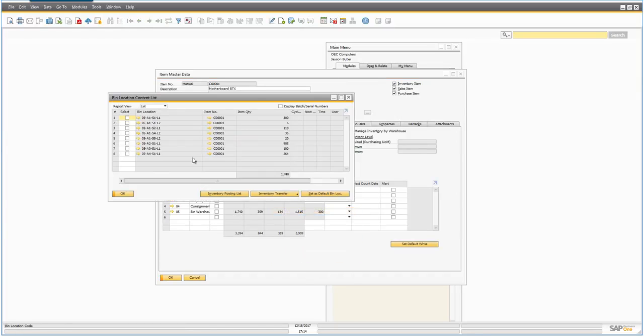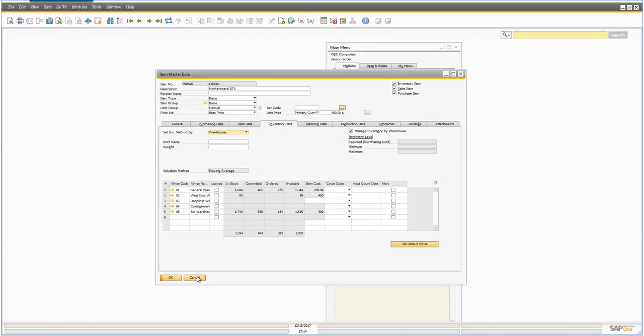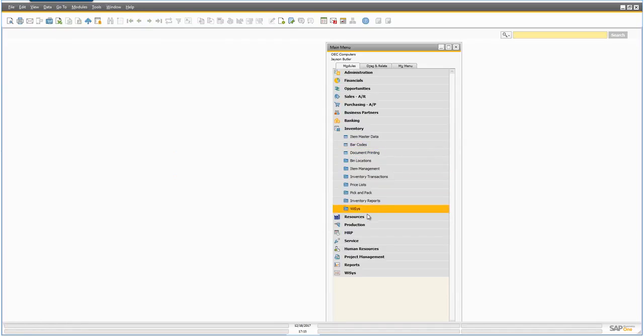bin location content list, and we can see all the bins that are sitting inside of Business One. So we'll just take note on a couple of these, like 411 has got 264, 311's got 100, and so forth. Now that's a lot of clicks to get in and see the bins.